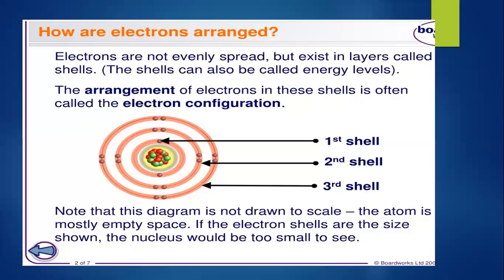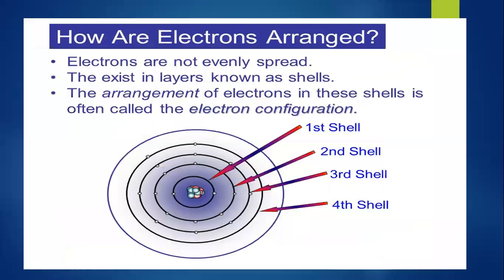Note that this diagram is not drawn to scale. The atom is mostly empty space. If the electron shells are the size shown, the nucleus would be too small to see. We have shown this figure only for visualization, otherwise the nucleus is so small that we cannot see it, and we can just see that electrons are moving very fast, and even see the electron cloud over here.